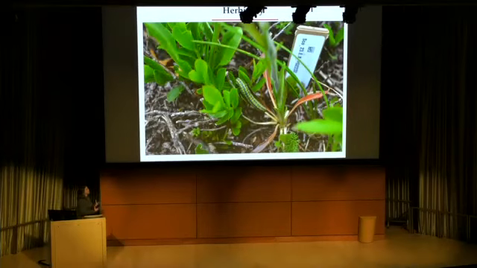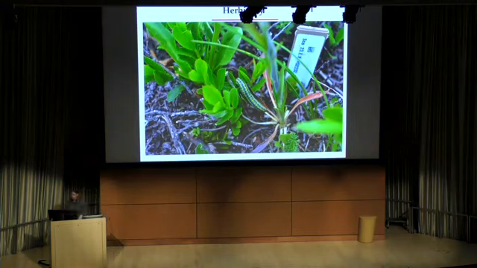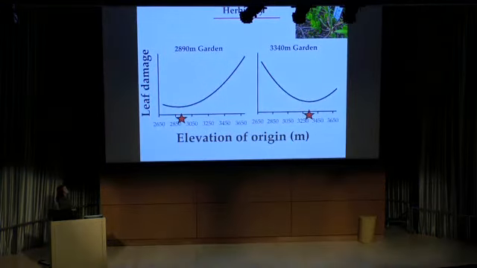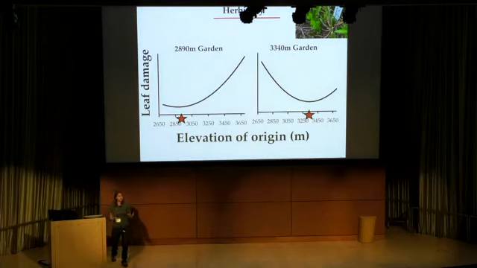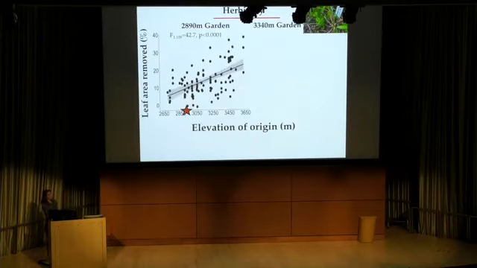So I mentioned that Boechera is very boring in terms of biotic interactions, but it does have herbivores, which is great. So we can also address local adaptation to herbivory. And if there is local adaptation to herbivory, what we should expect across different gardens is that genotypes that evolved in elevation similar to the elevation of the garden should have reduced damage from insect herbivores. And we should see an increase in damage from insect herbivores in other locations that are farther from that particular garden. We see this pattern somewhat.